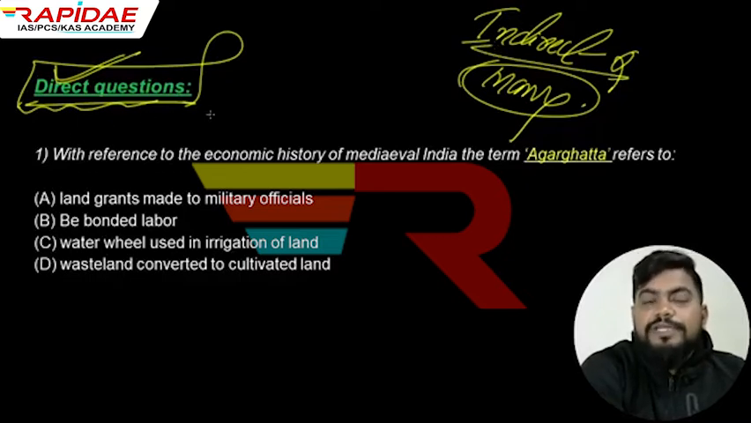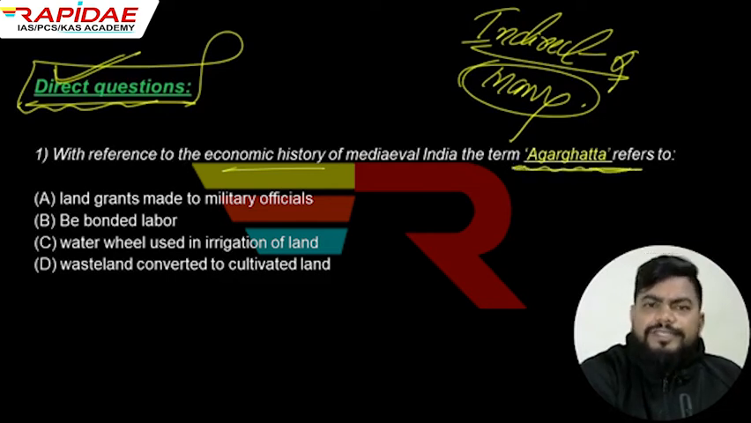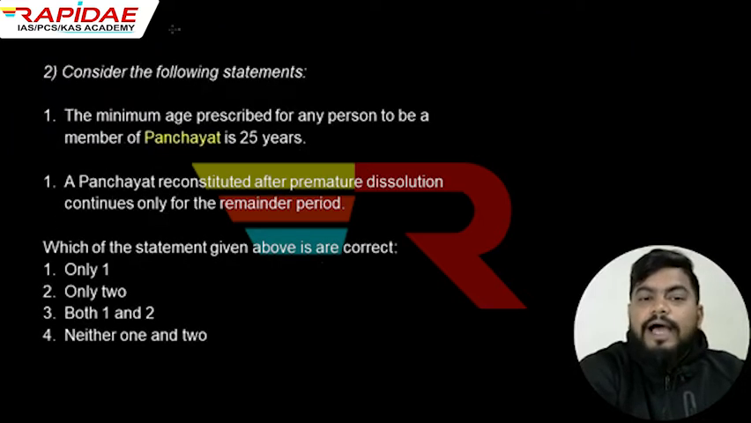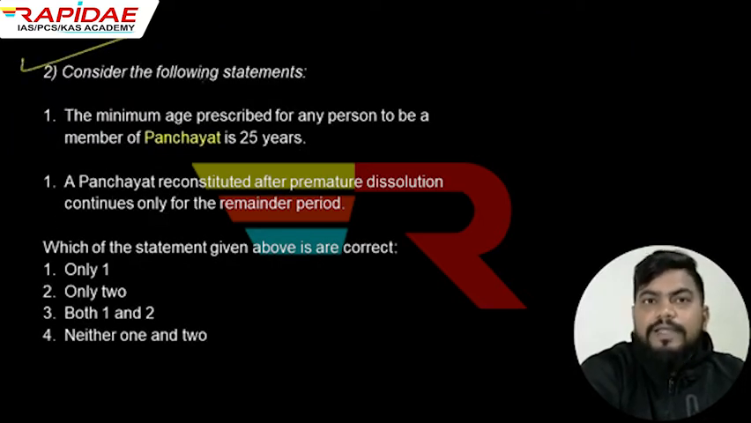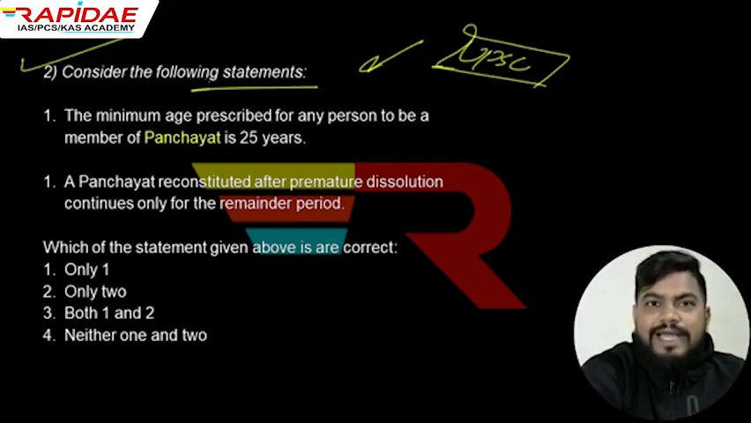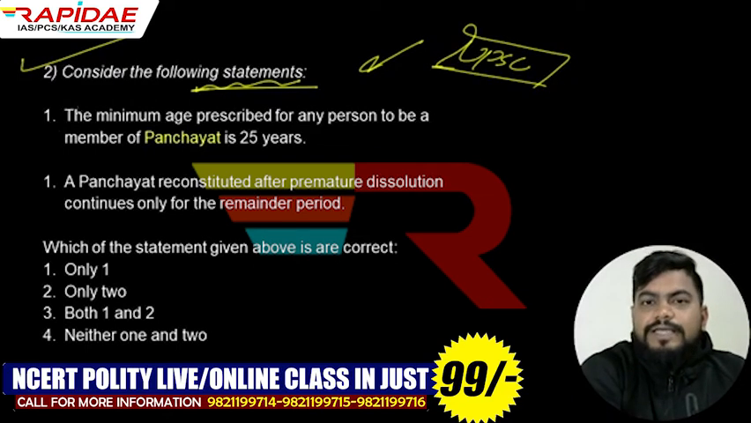For example, the question we have: with reference to the economic history of medieval India, the term घट्टा refers to, ठीक है? तो ये हिस्ट्री का एक क्वेश्चन है, डायरेक्ट क्वेश्चन है बच्चों, जो एनसीईआरटी की बुक से पूछा गया है, और इस टाइप के आपको बहुत सारे क्वेश्चन देखने को मिलते हैं. So this question is about history. I have the second question, which is about polity. Consider the following statements. इसी टाइप के क्वेश्चंस आते हैं यूपीएससी में ज्यादा, right? UPSC has the habit of asking these kinds of questions in greater numbers, considering the statements, choosing the wrong or right statements, right? So these are two statements before you.